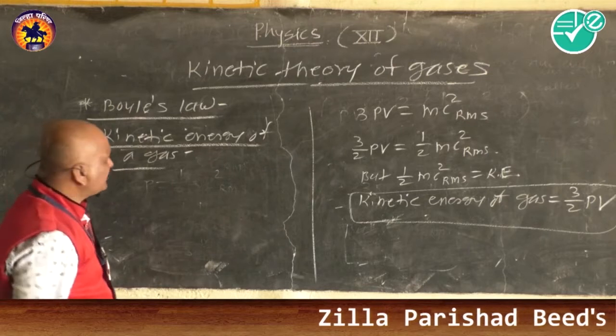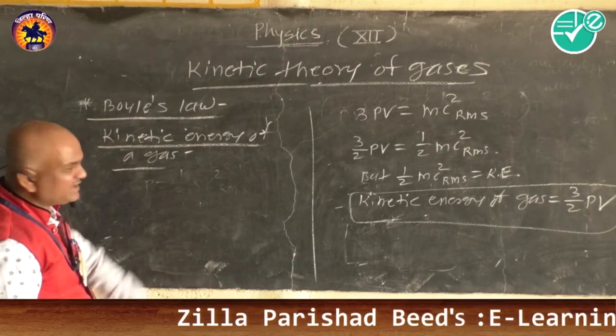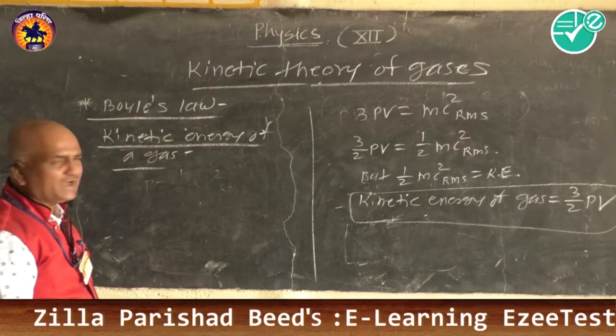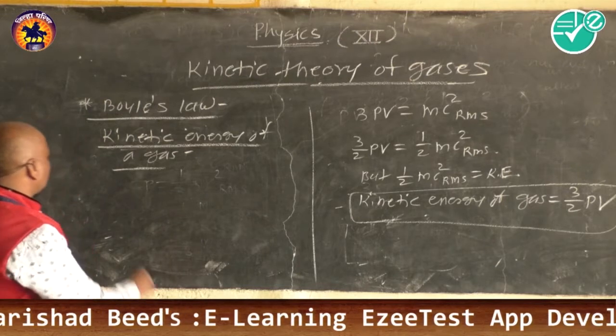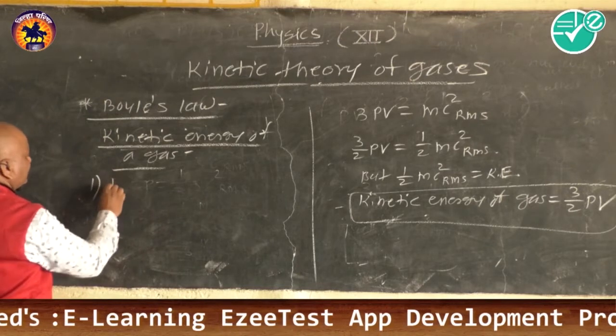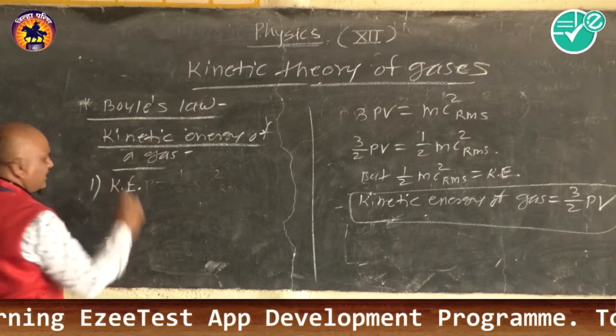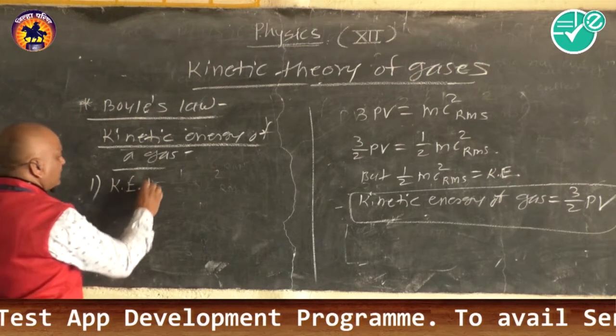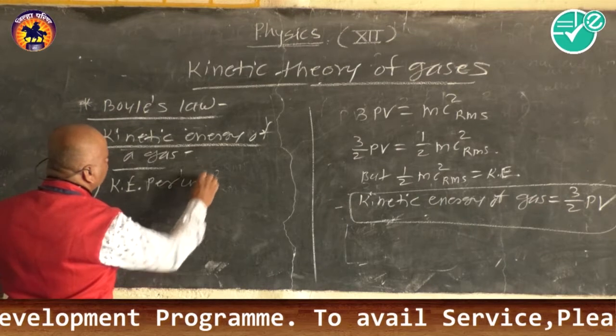So from this equation we get different expressions for the kinetic energy of the gas. We find first the kinetic energy per unit volume.